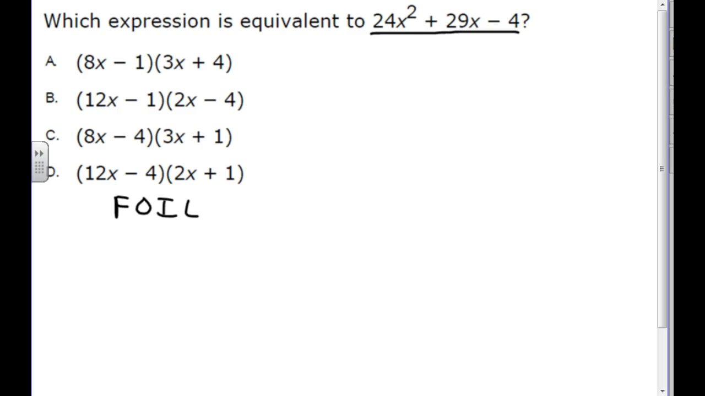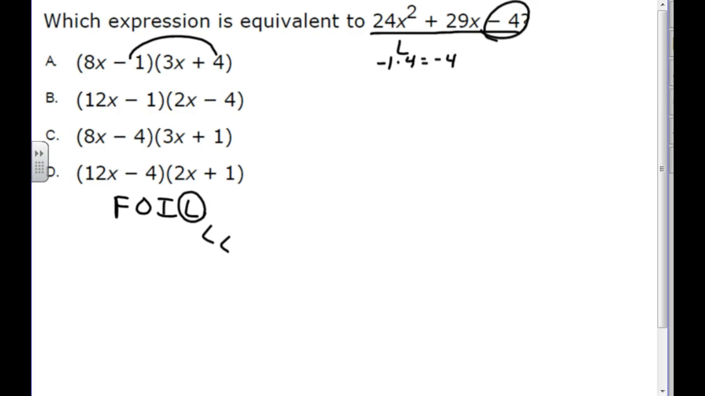Knowing how FOIL works, I know that the L is the last two numbers being multiplied together. So you're going to see me do some drawing here and erasing so I can show you where I'm thinking and what I'm doing. For letter A, I would have negative 1 times 4 for the last term. Negative 1 times 4 does equal negative 4, and it matches what I'm looking for in my original. So A is still in the mix.